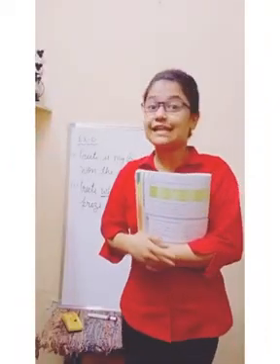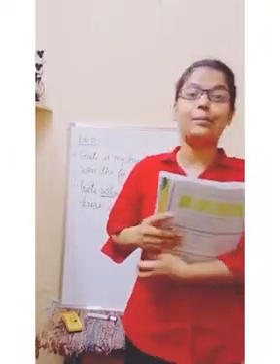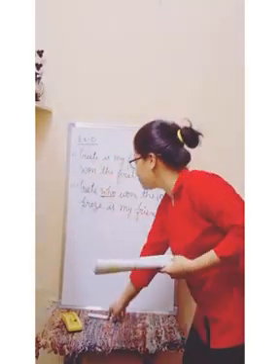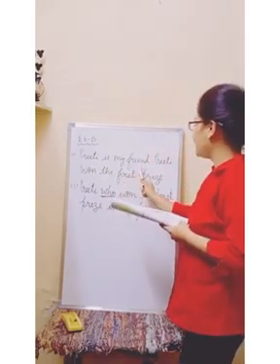So students, let us begin with exercise number D. What is exercise number D in your book? It is join the sentences in each pair with a relative pronoun. Yesterday I told you the concept of relative pronoun, and now we will be using that relative pronoun here. What is the first sentence? Preeti is my friend.